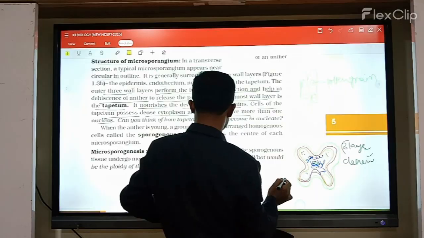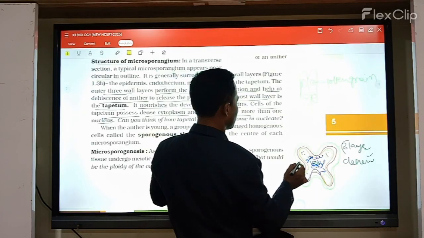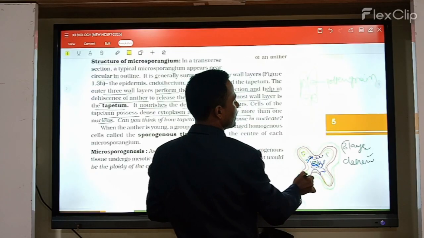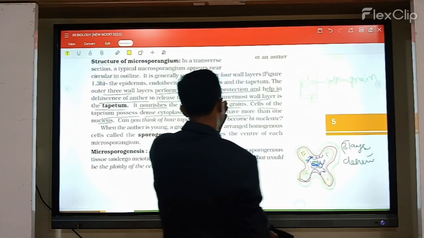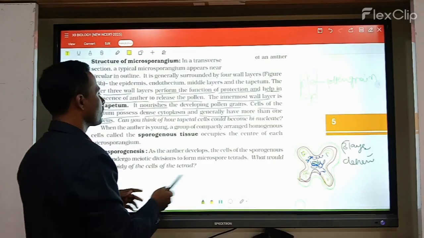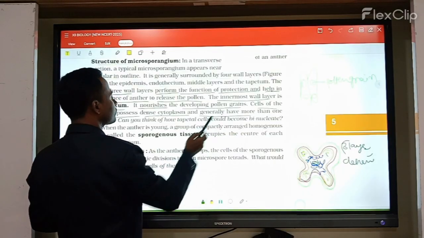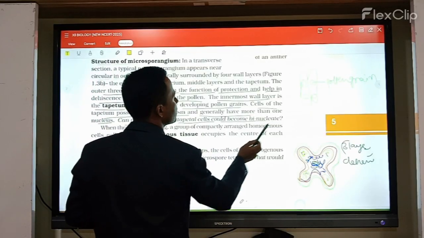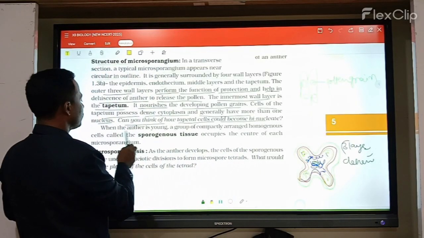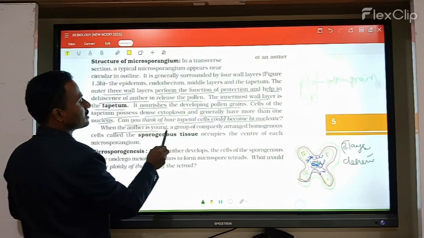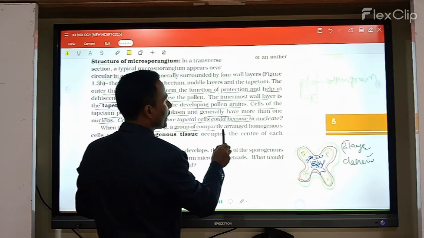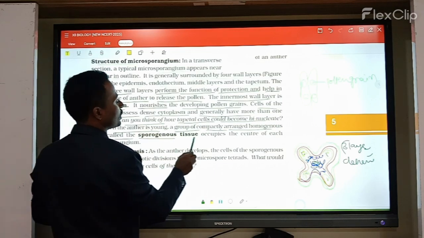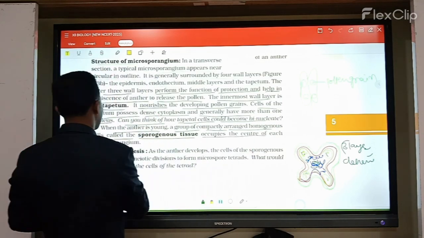Here more than one nucleus is present. That condition is called the polynucleate condition. The tapetum cells become binucleated. When the anther is young, the compactly arranged homogeneous cells, called the sporogenous tissue, occupy the center of each microsporangium.